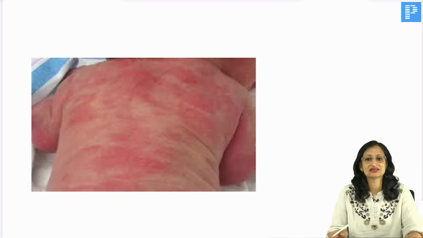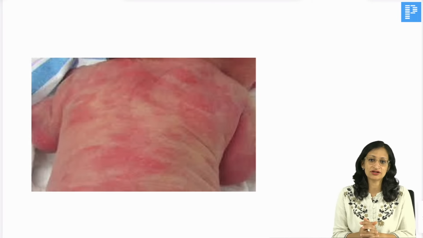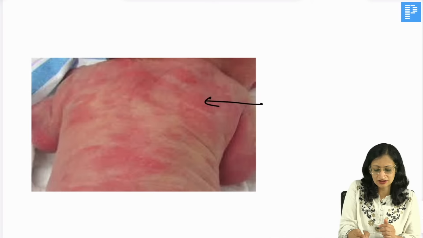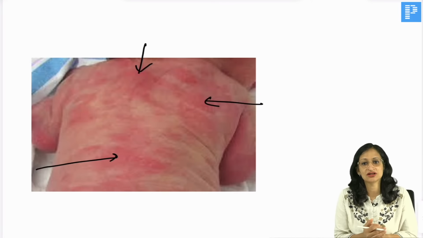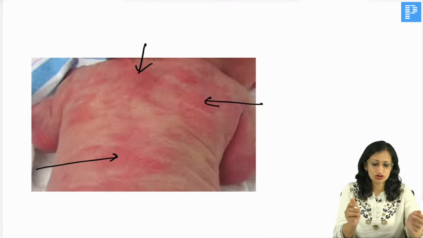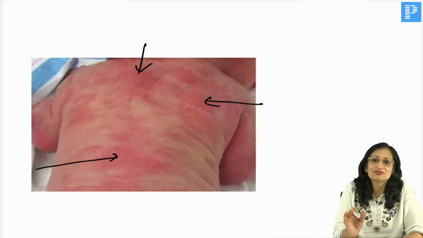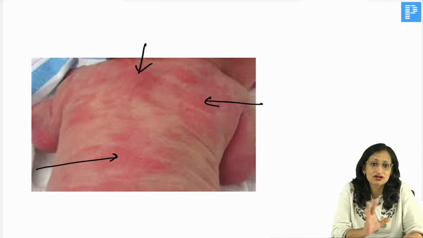What is this? So, you can see again this is a neonate with some erythematous, because red in color, erythematous maculopapular lesions mainly on the trunk, but can be there also on the extremities. So, this again is a normal phenomenon seen in neonates. What is it called? So, Sanhita, no, it's not salmon patch. Salmon patch is capillary hemangioma. But these are some erythematous maculopapular rashes present mainly on the trunk.